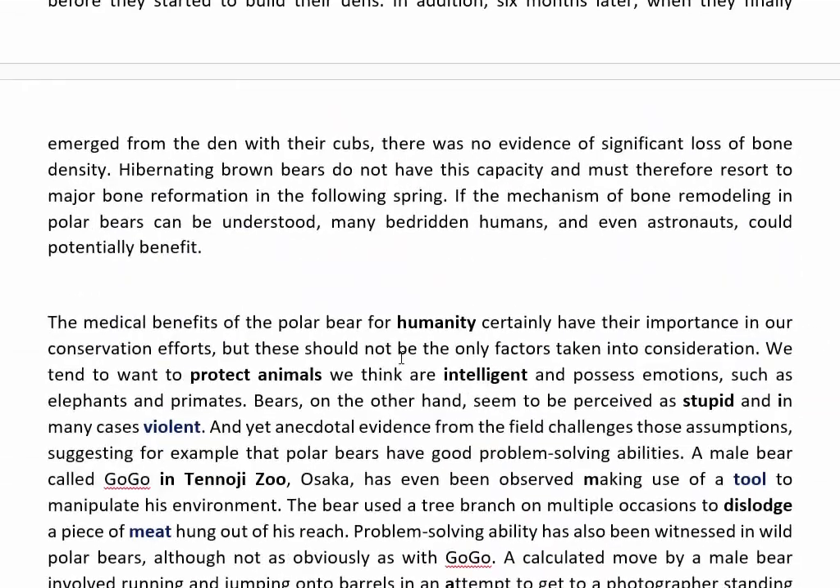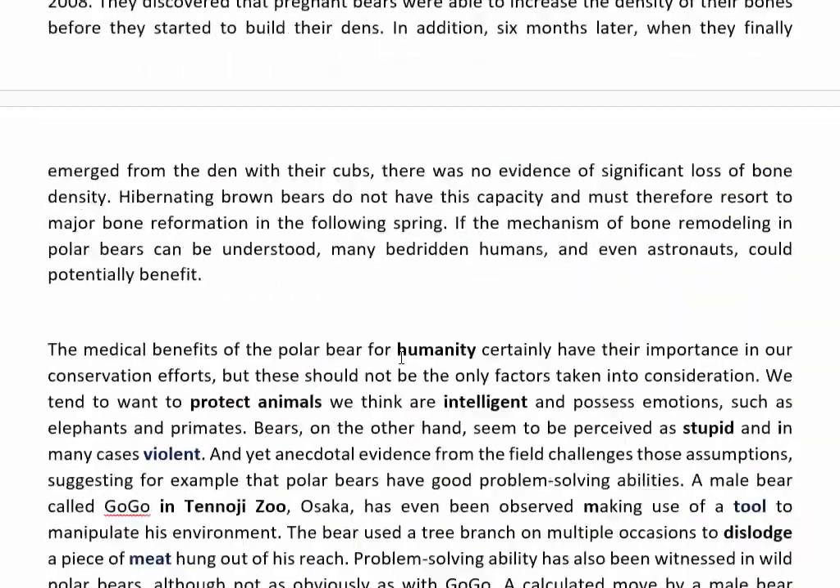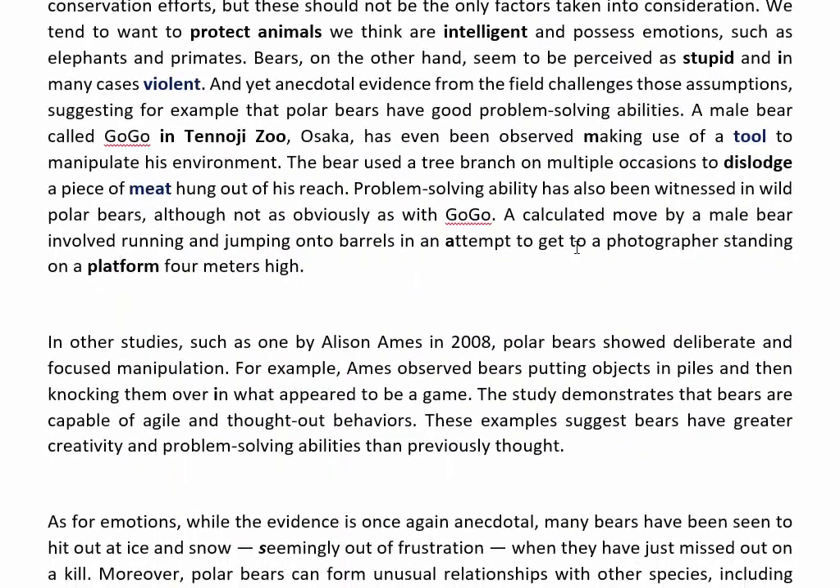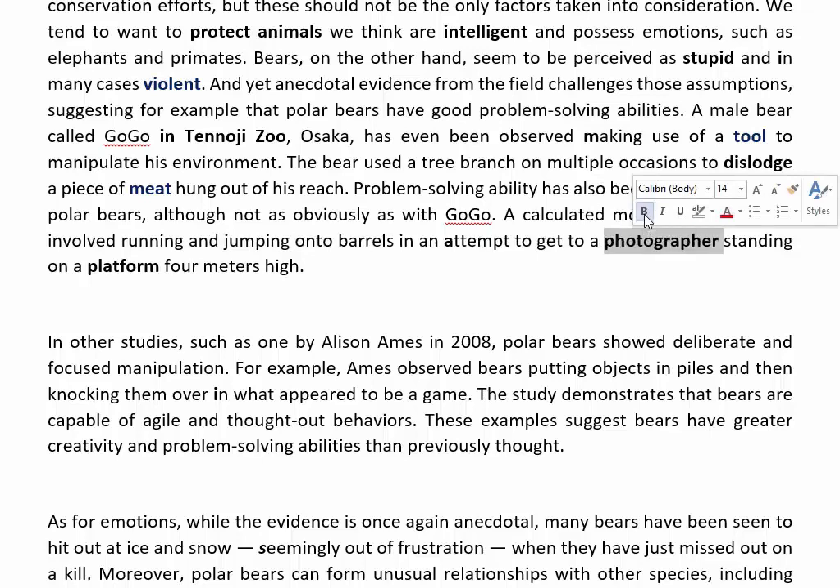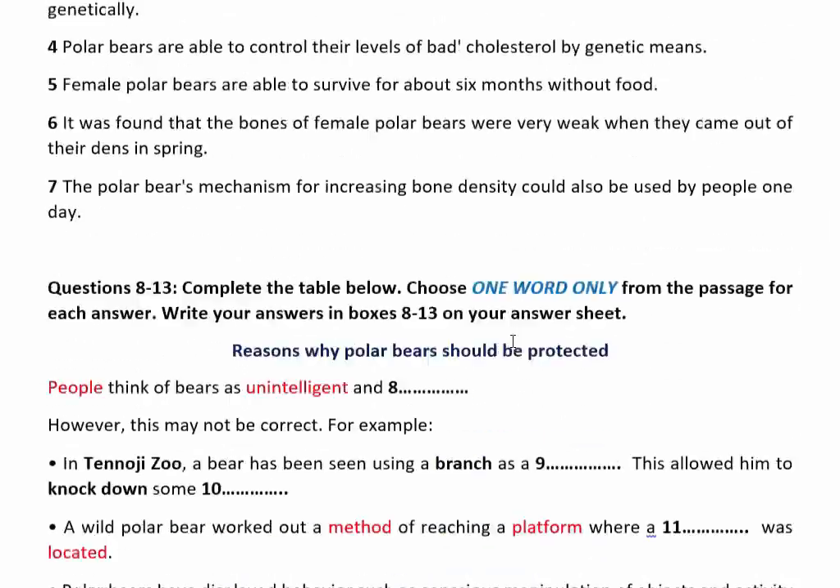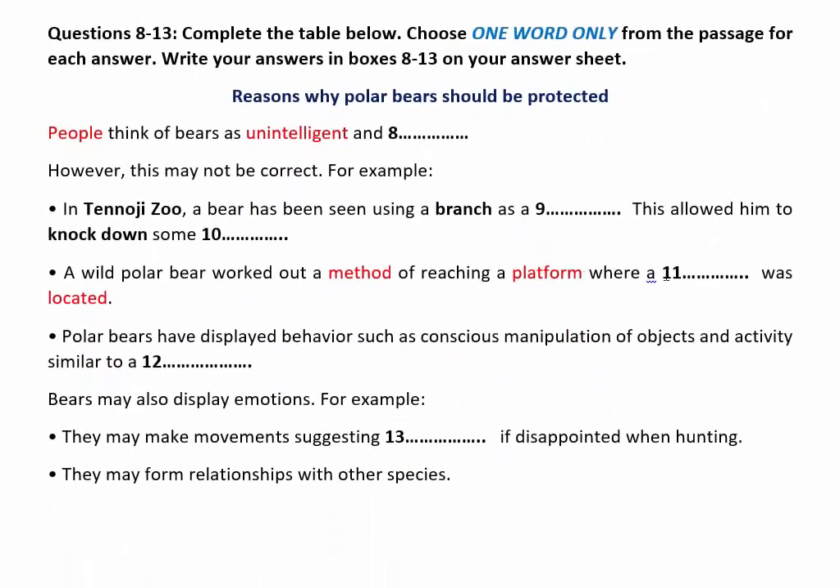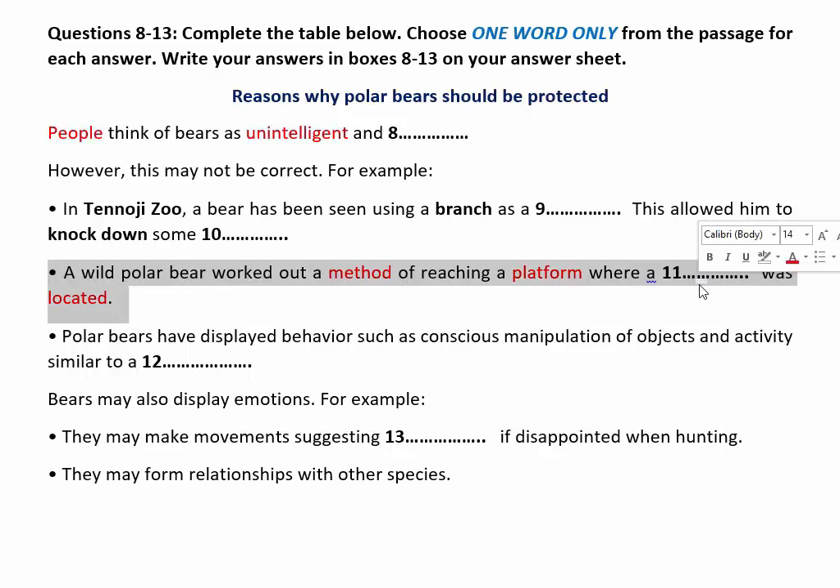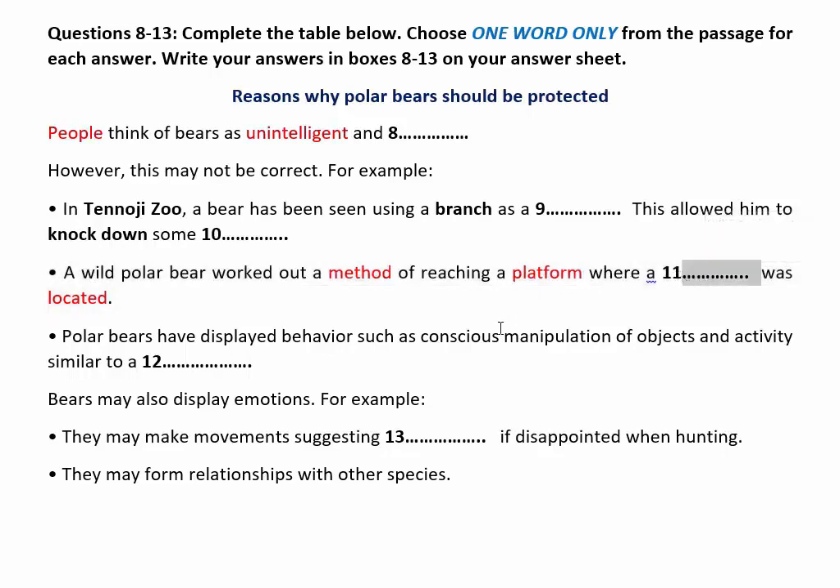So we found the platform here, and there is an article "a", and then the answer must be a photographer standing on a platform. Attempt to get a photographer standing on a platform, a platform where a photographer was located. The answer must be the photographer.